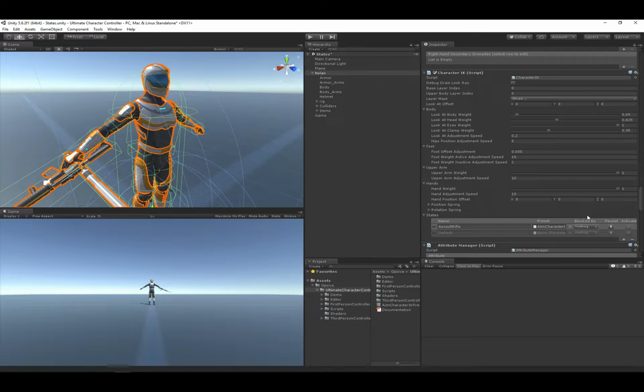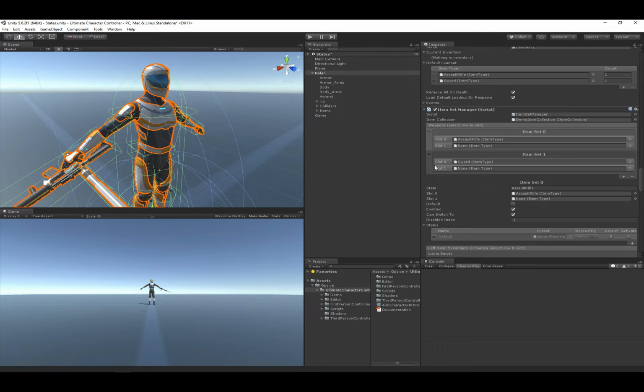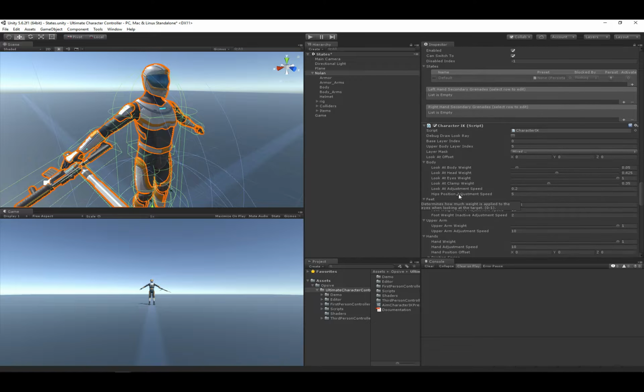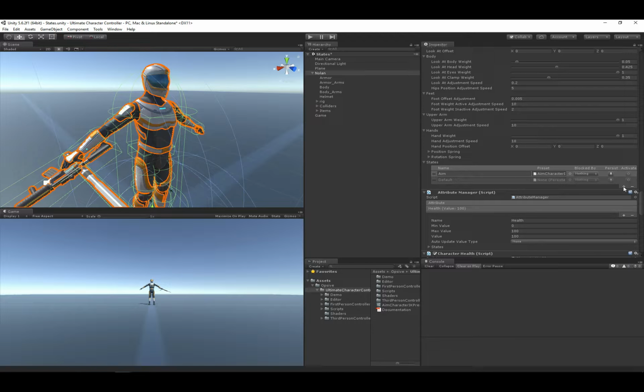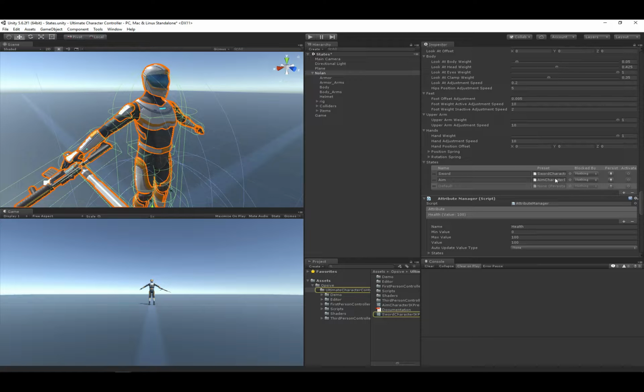Let's now take another example, and let's say that when the sword is activated, we don't want the aim state to be activated. And I'm going to switch this preset back to the aim state like it was originally. And then I'm going to create a new state name called sword. So this will be activated when the sword is active. And let's create a new preset. And we'll call this one sword, character IK preset.